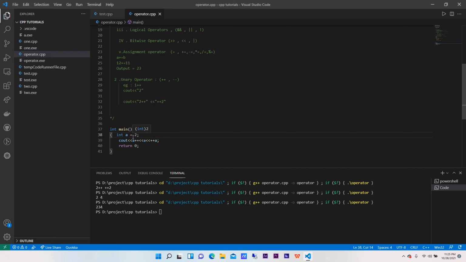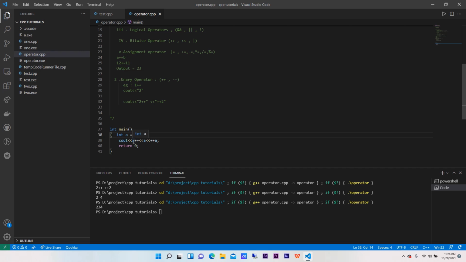Okay, now let me explain it. First of all, the value of a is 2. As I have already mentioned, the code goes from left to right. cout means we are printing the statement. When we have written cout a plus plus, this is postfix incrementation.